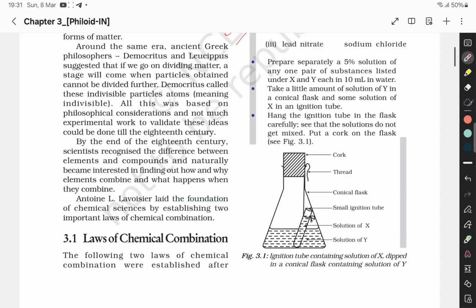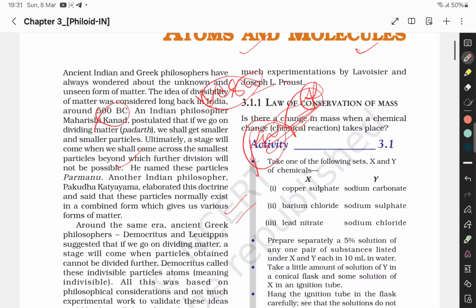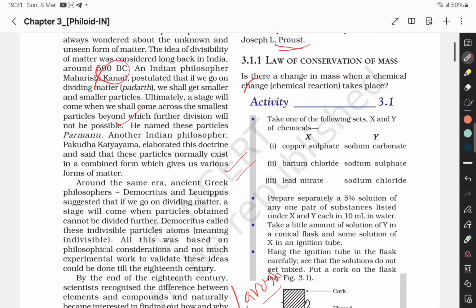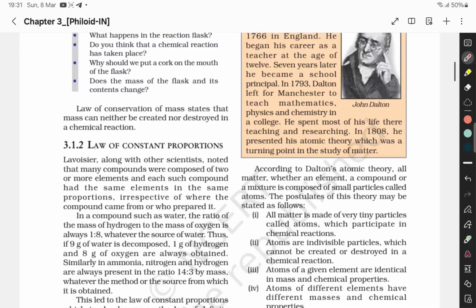Antoine L. Lavoisier laid the foundation of chemical science by establishing two important laws of chemical combination. From here we have already been asked questions. The two laws of chemical combination were established after much experimentation by Lavoisier and Joseph L. Proust. First, the law of conservation of mass. Is there a change in mass when a chemical reaction takes place? The law states that mass can neither be created nor destroyed in a chemical reaction. It only changes from one state to another, or is transferred.